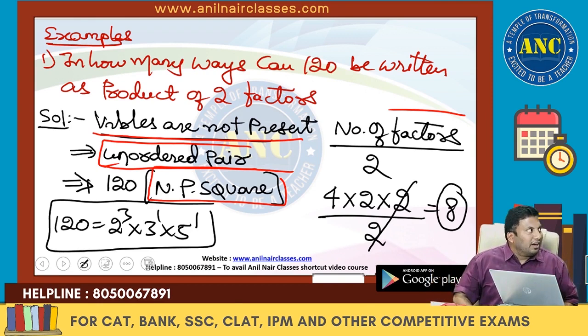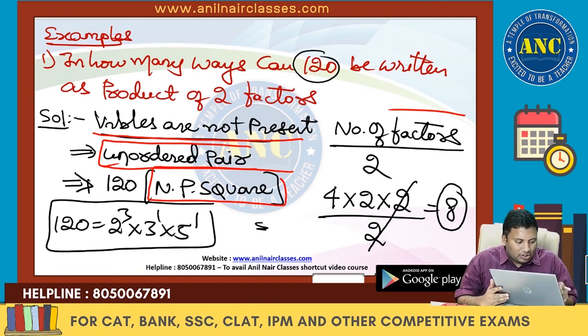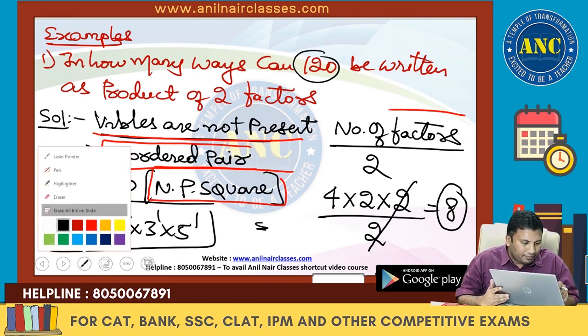Now, we will continue with 2 more examples. This is a non-perfect square. Next one.